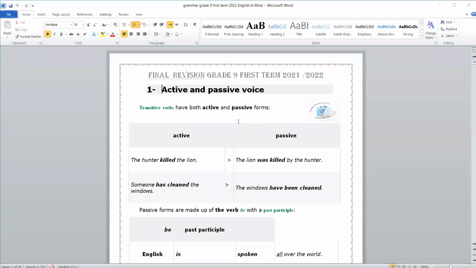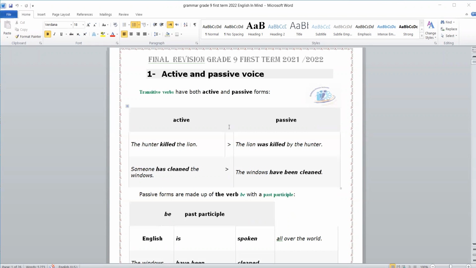Bismillah ar-Rahman ar-Rahim. This session is for revising for the AL exam tomorrow, inshallah. We have revised the tenses before, and today, inshallah, we will start with active and passive.